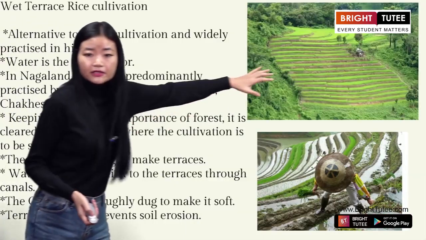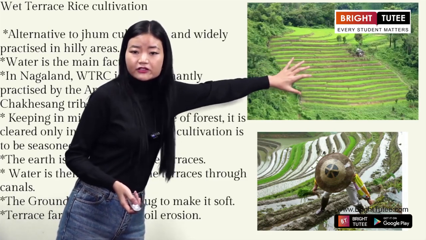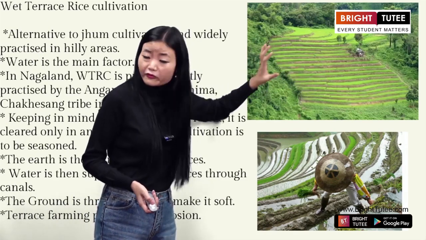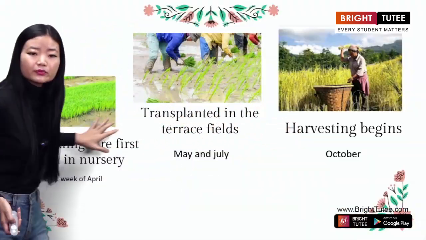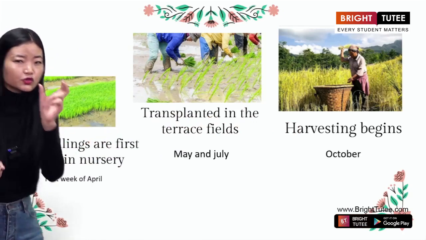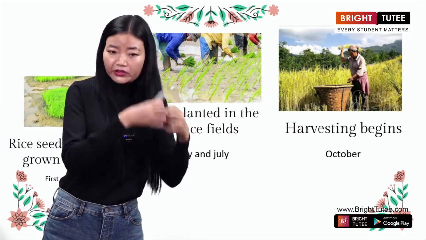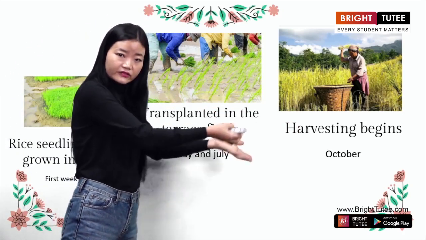The rice saplings. Here they will start planting the rice saplings. But it is not directly planted. First, what they will do under the terrace cultivation is they will put the saplings in plastic bags. Then only they transplant it in the terrace fields.